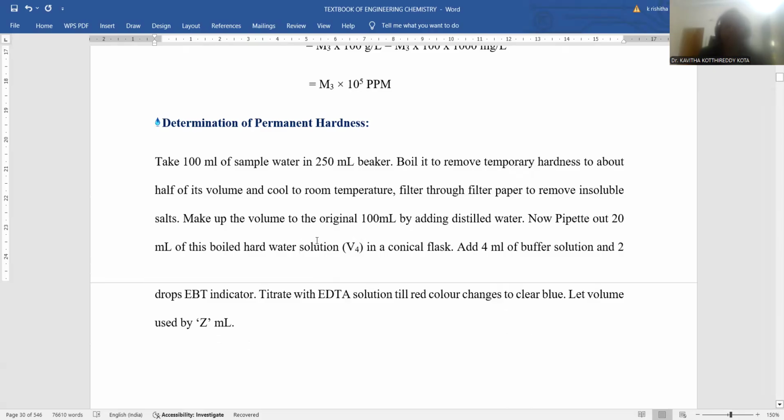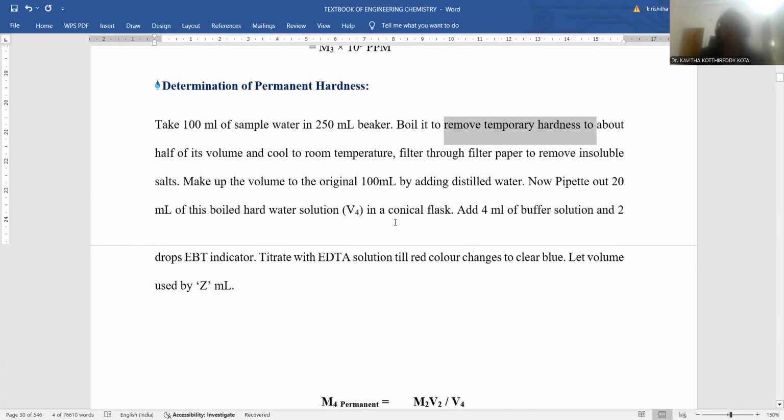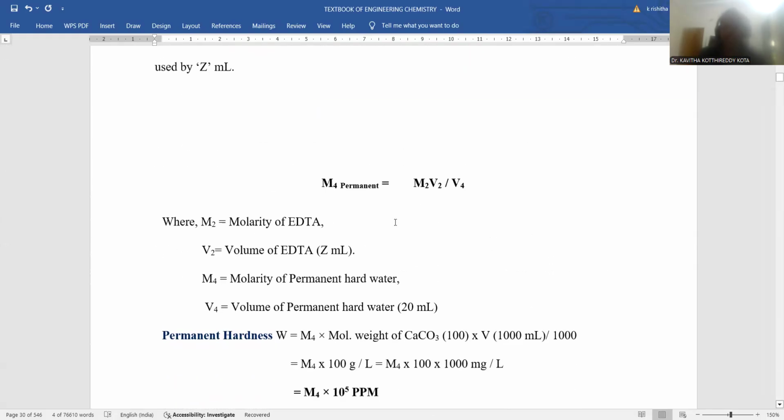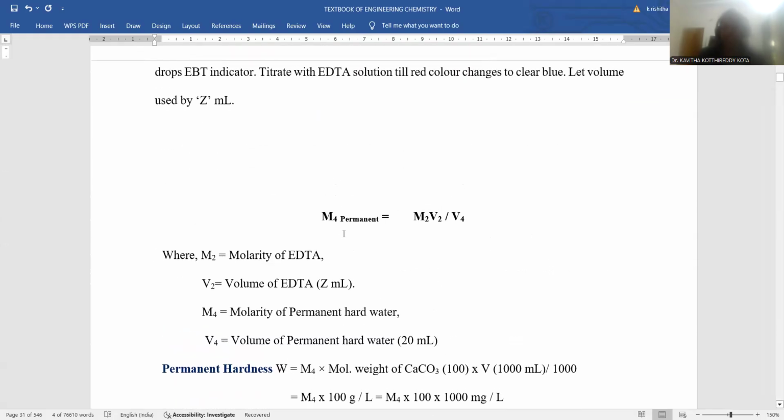Here the difference between total hardness and permanent hardness is important. A sample of water taken directly gives total hardness. A sample of water that is boiled in order to remove the temporary hardness gives the permanent hardness. The process of titration remains exactly the same. After that, again I am going towards this formula.